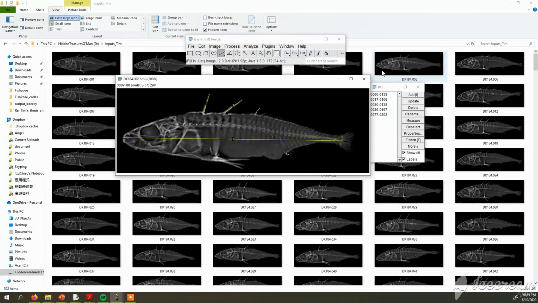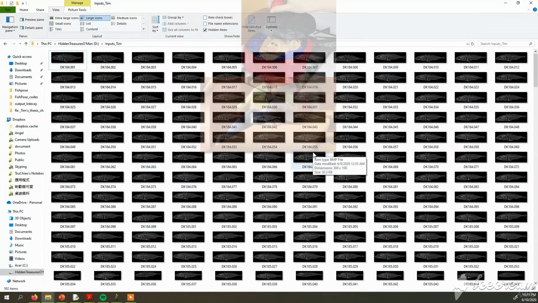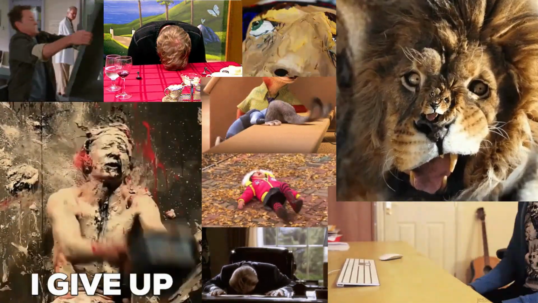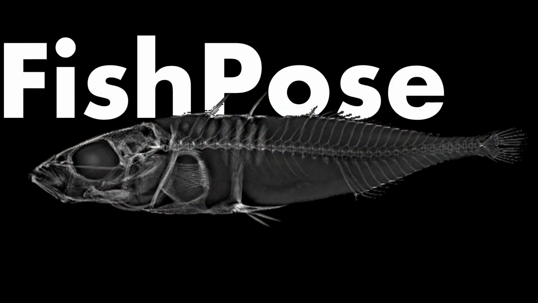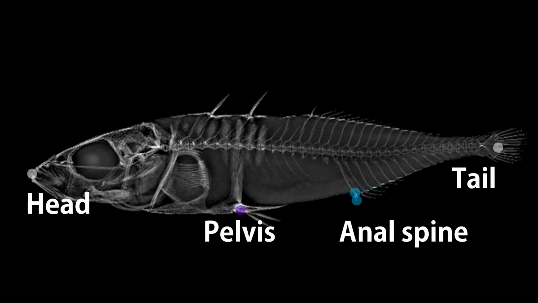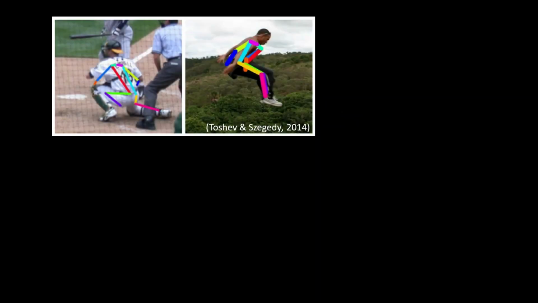However, to attain statistical power, hundreds or even thousands of fish must be measured, causing psychological damage to vulnerable grad students. For their well-being, I built FishPose, a model that identifies the XY coordinates of these key anatomical marks given a fish X-ray image. FishPose was adapted from DeepPose, a human pose estimator.